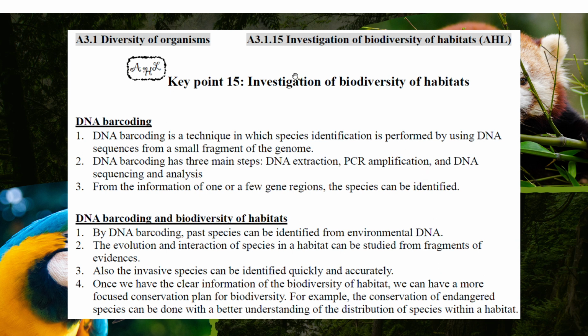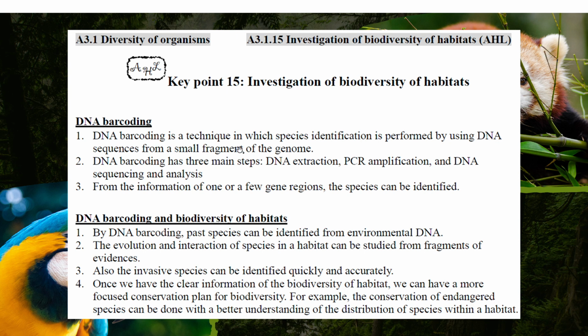And then it is also useful to use this DNA approach to investigate diversity in a habitat. In a habitat, there are different species living there. Okay, but sometimes we can't see the species all the time. Okay, so we need to find out which species live there or not, in the habitat, by the fragments of DNA they leave. Okay, they live there, maybe they leave some DNA fragments there too, right? So from the environmental DNA, we just find the fragments of the species. Okay, so we need a technique to find out the species from these little fragments. We call it DNA barcoding.